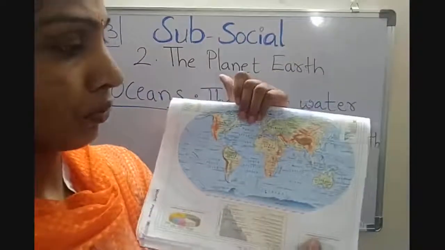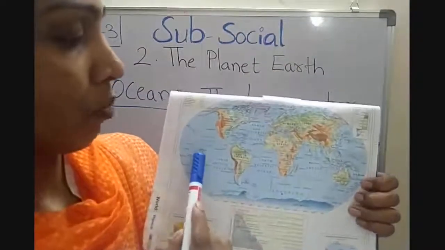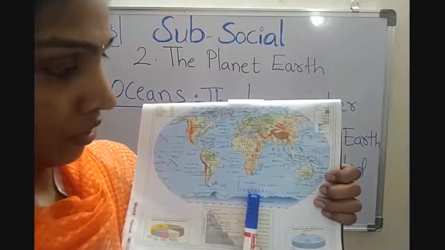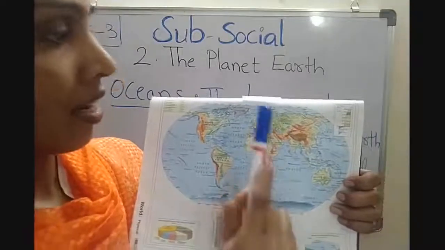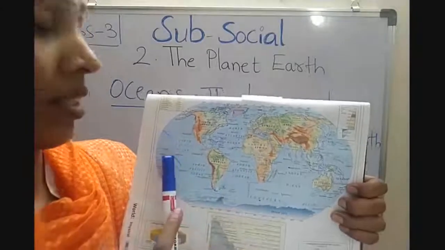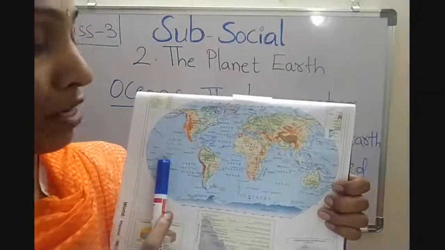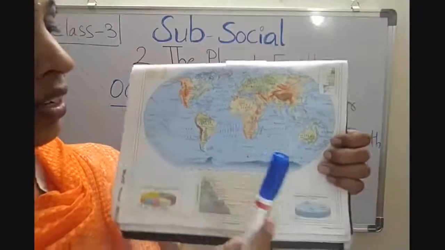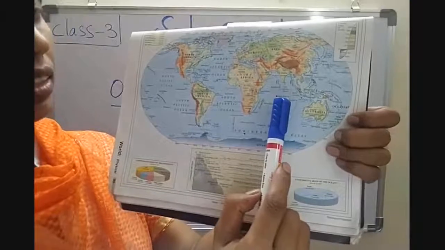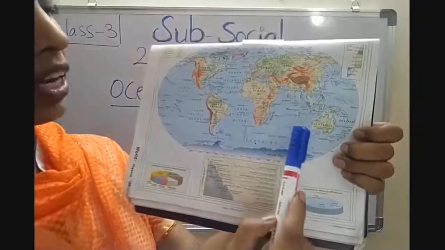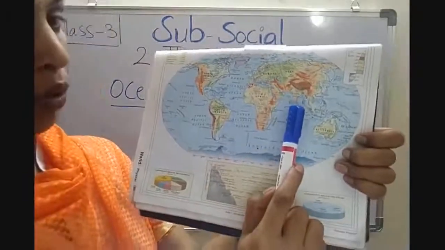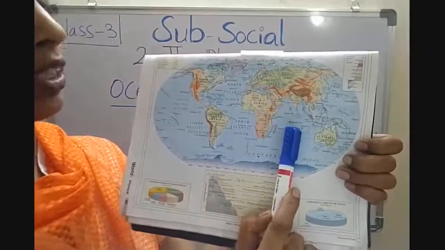Once again I'll show you. Pacific Ocean, Atlantic Ocean, Southern Ocean, Indian Ocean and Arctic Ocean. Children, Pacific Ocean is the largest and deepest ocean. Next, Indian Ocean is the only ocean to be named after a country. Once again, it is the only ocean to be named after a country.